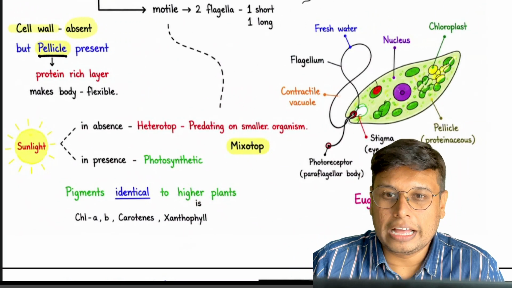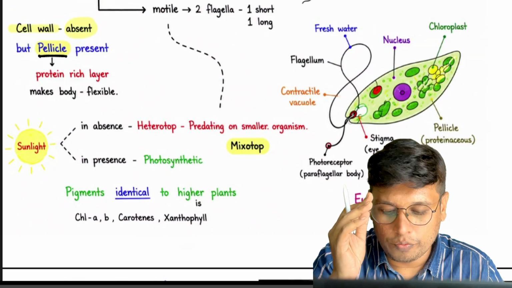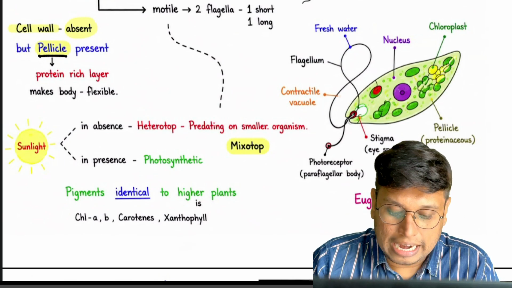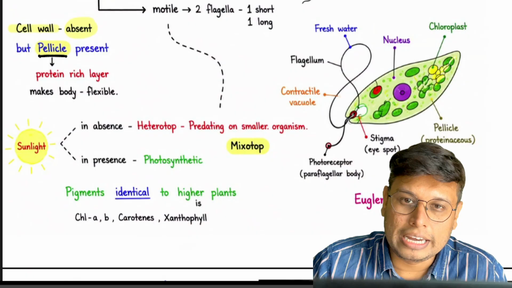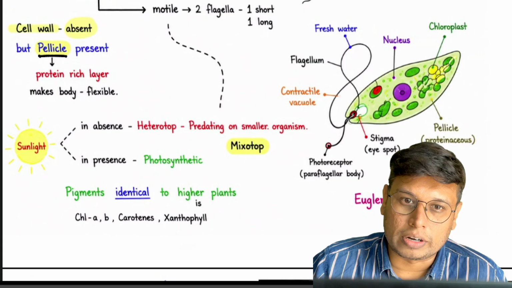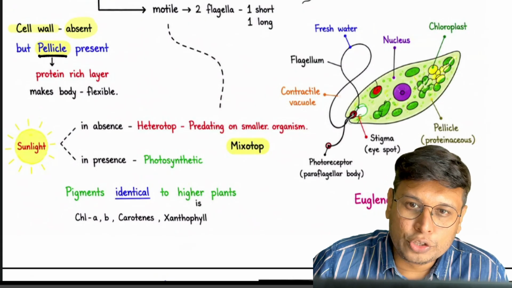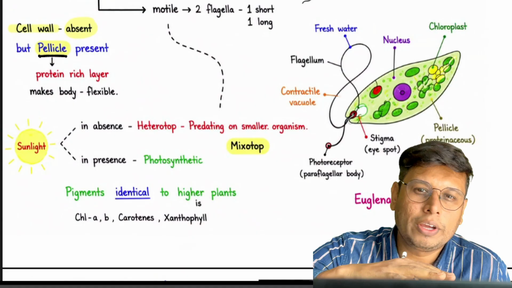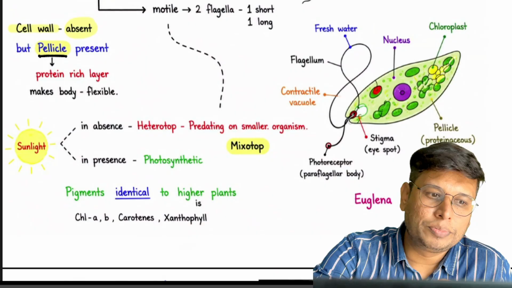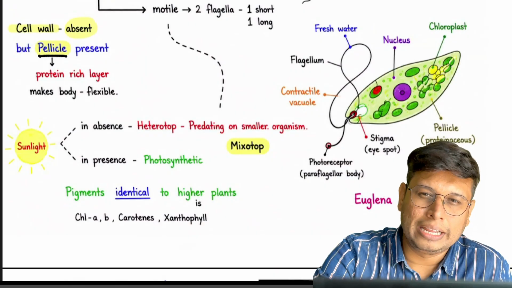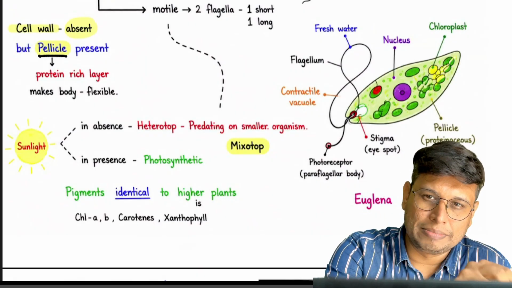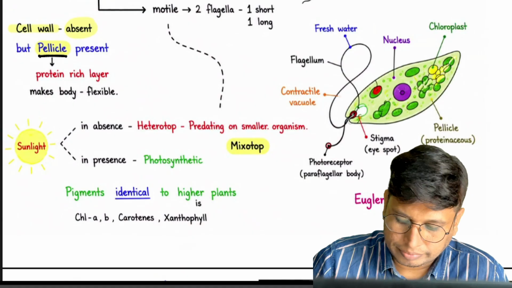Okay, euglenoids. Thinking about it, it is a freshwater organism, but it is present in stagnant water. In stagnant water, it can swim with the help of its flagella and capture smaller organisms, maybe bacteria, maybe other smaller amoeba or whatever unicellular organism it can grab on and eat.